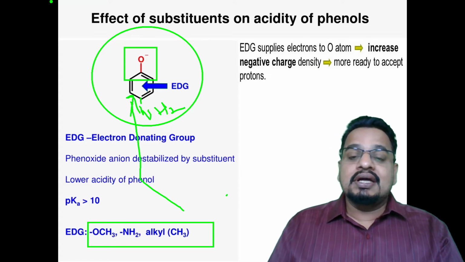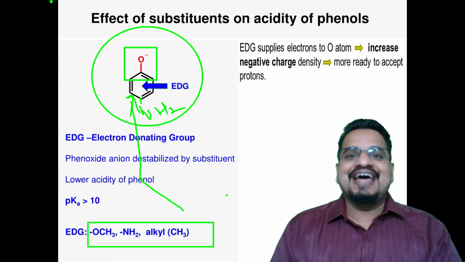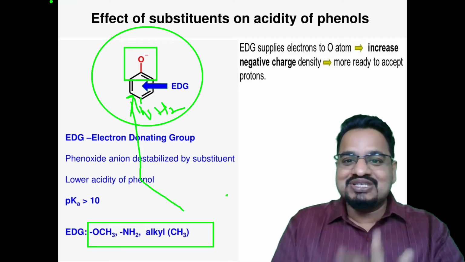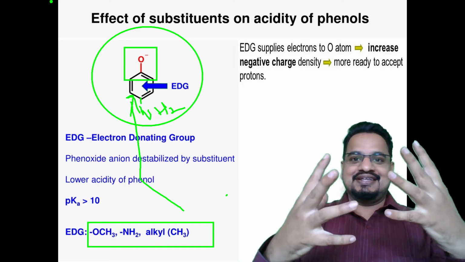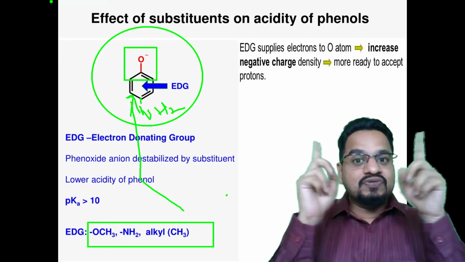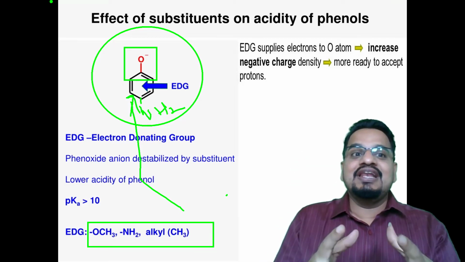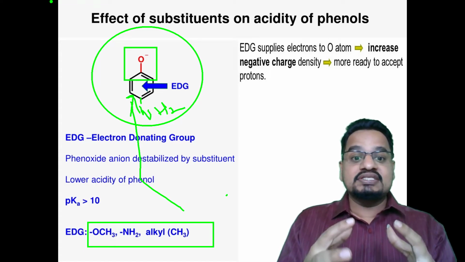As the supply of electrons towards the oxygen increases, the negative charge of that oxygen will increase. As the negative charge of oxygen increases, the phenoxide ion will be more unstable.